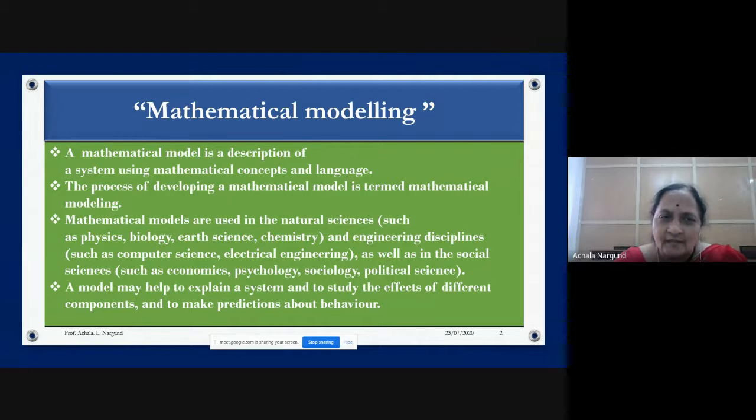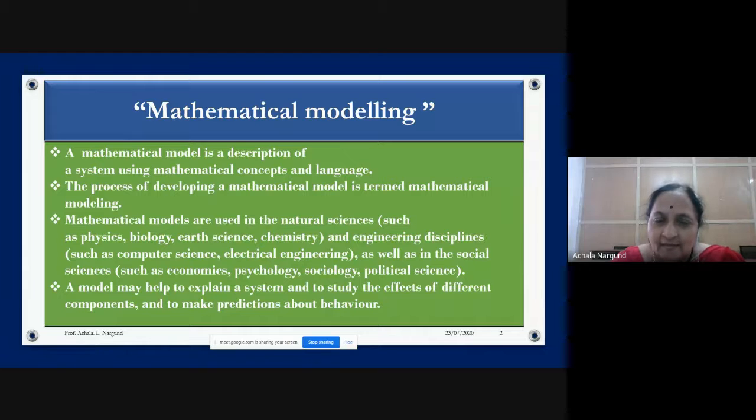Anything which is explained in terms of mathematics is mathematical modeling, remember. A mathematical model is a description of a system using mathematical concepts and languages, that means you should write it in mathematical language.